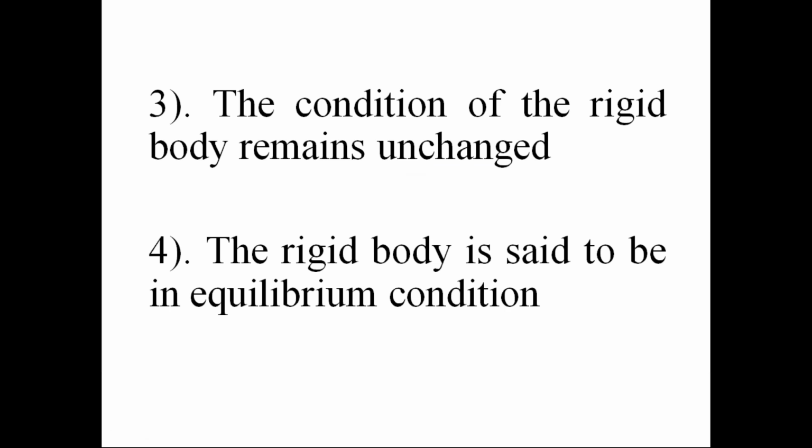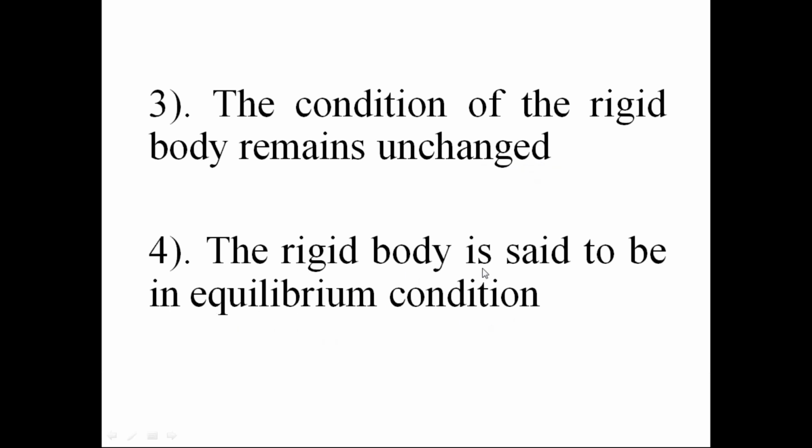So when the force system is in equilibrium condition, the effect of that force system on the rigid body is 0. Since the effect on the rigid body is 0, the condition of the rigid body remains unchanged. This unchanged condition of the rigid body is also known as equilibrium condition.